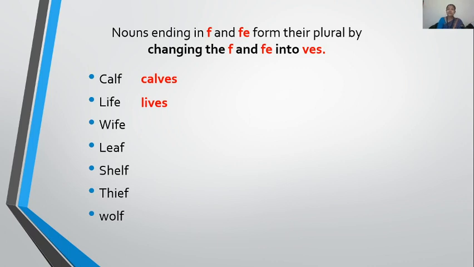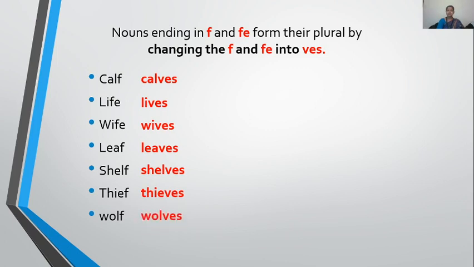I will remove F and E both. The deduction will be made from the right, from F. So whatever is after that, remove. But it doesn't mean that if there is FES, then also you will remove. No. What is the rule? The word ending with F and FE, then only F converts to VES. Same as wife, wives, leaf, L-E-A. LEA is written, F is only removed. So it becomes VES. Leaves.